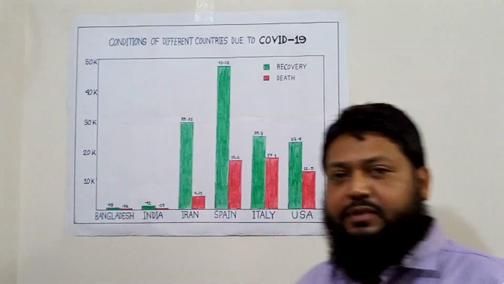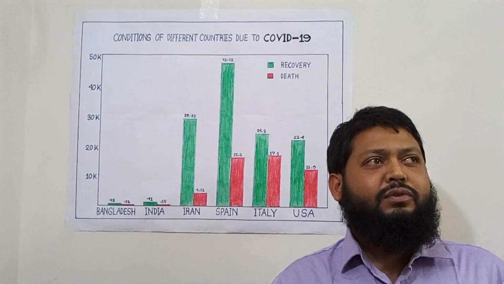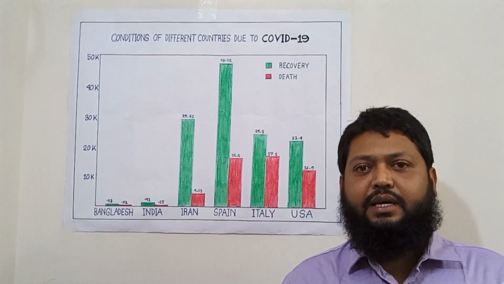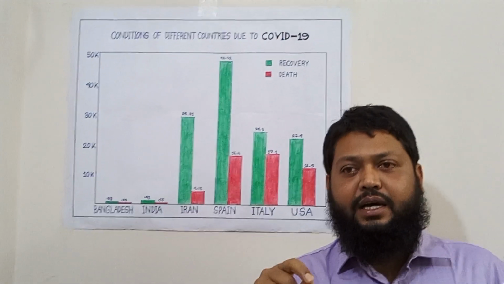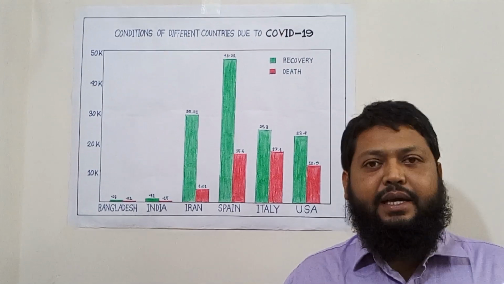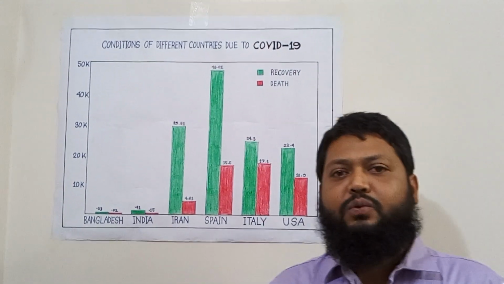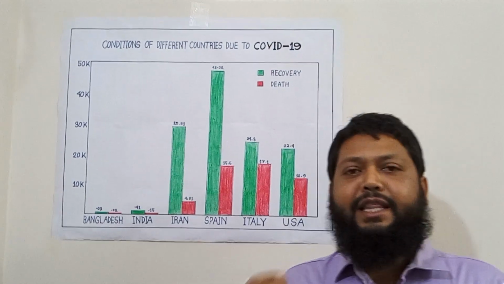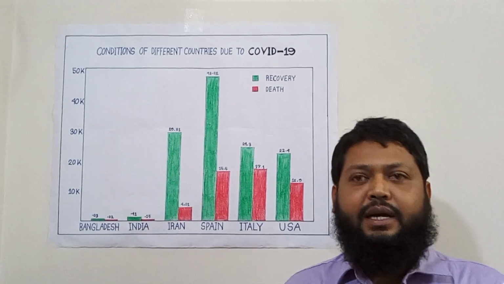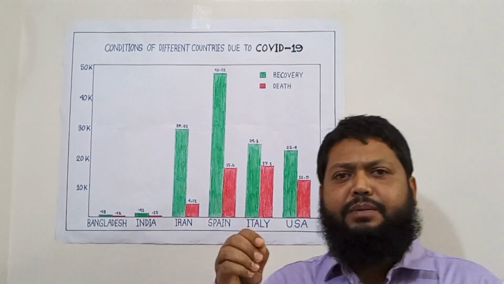Dear student, you know, every graph has three parts. If you describe a graph, then there will be three parts. The first part is the beginning, then the middle and the end. What do we write in the beginning? In the beginning, we can just write the introduction of the graph. In the middle, it may be called the body of the graph. It is the most important part.